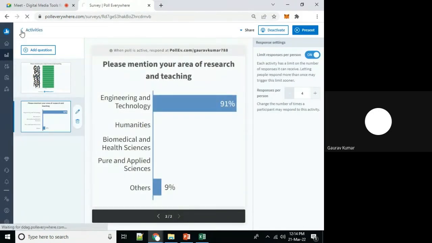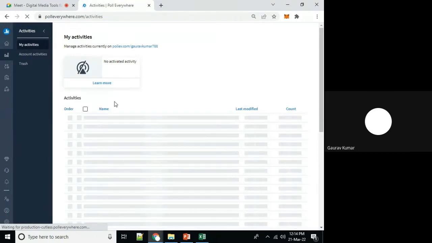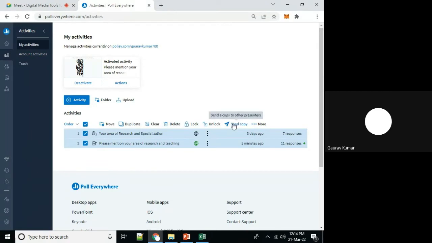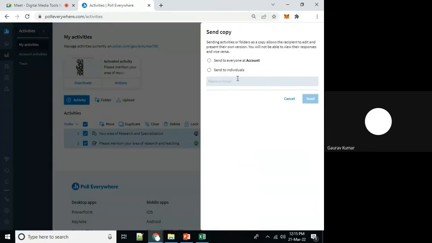In the same way, we can explore some other activities. So now I will remove it. We can delete. If I want to send all of these responses to our authorities, you can see send copy. We can mention multiple mail accounts where these responses are to be forwarded. So no need to download anything, no need to upload anything. Directly we can specify mail IDs, and data will be forwarded.